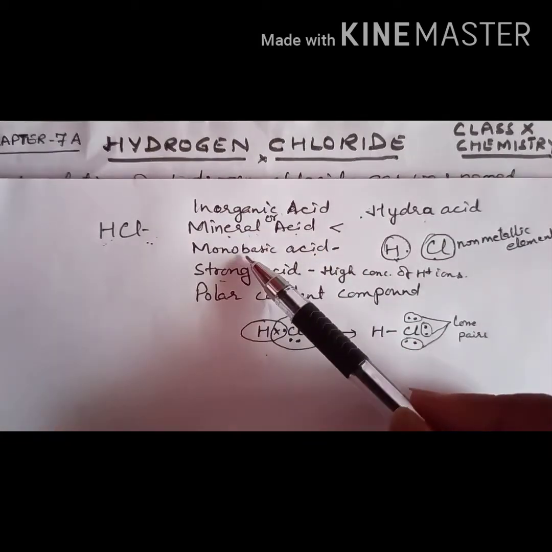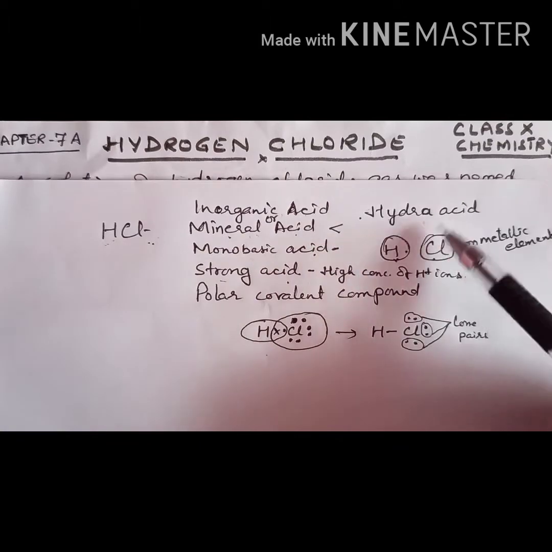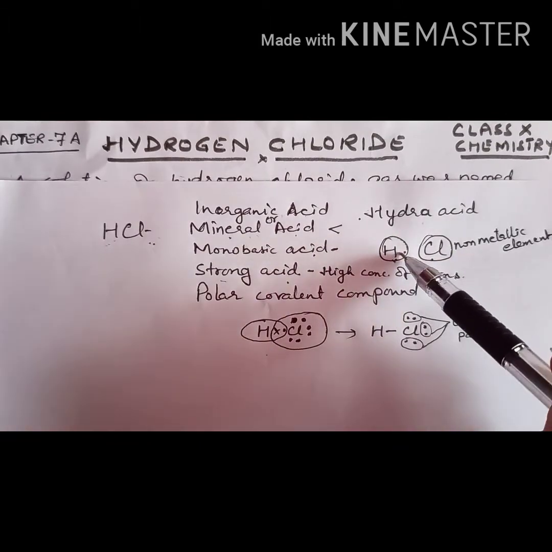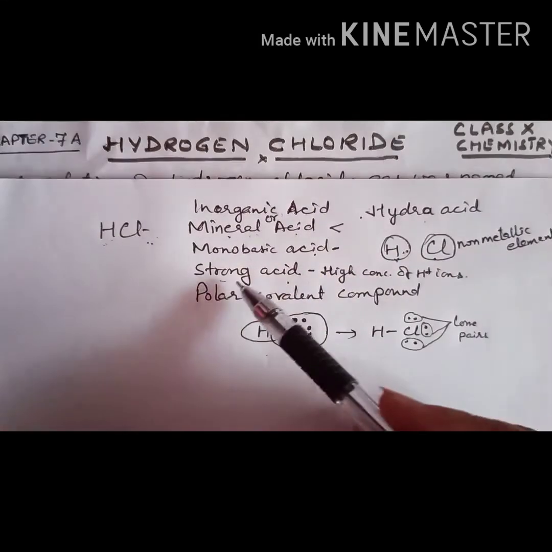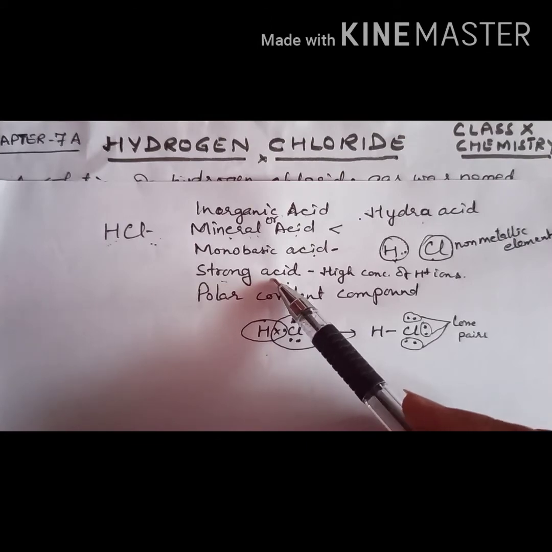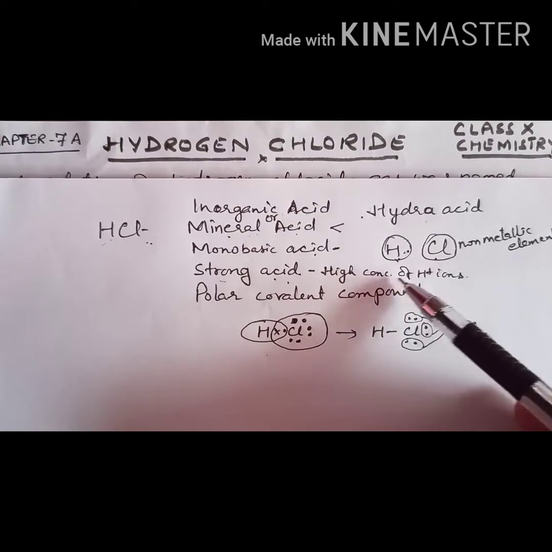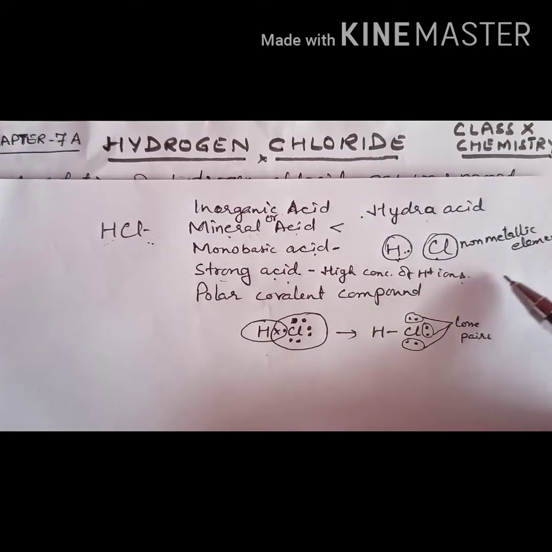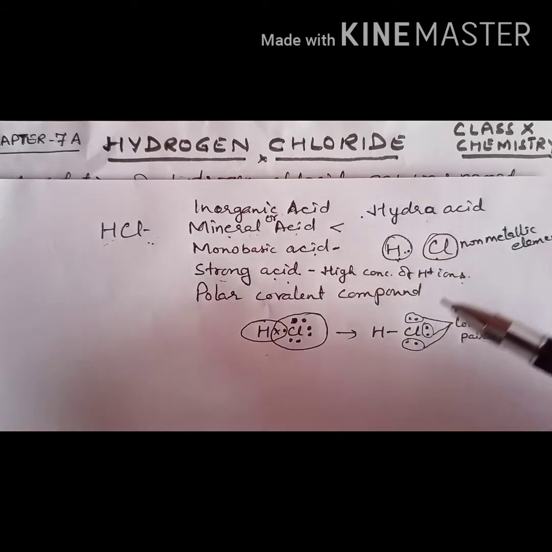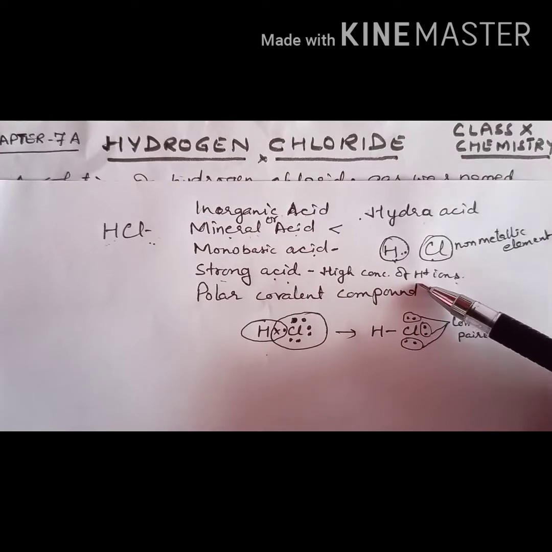Now next, it is also called a monobasic acid. Why is it a monobasic acid? Because it contains one replaceable hydrogen ion. It only contains one replaceable hydrogen ion. It is a strong acid. Why is it a strong acid? Because it contains a high concentration of hydrogen ions. When dissolved in water, it dissociates completely and yields a high concentration of hydrogen ions.